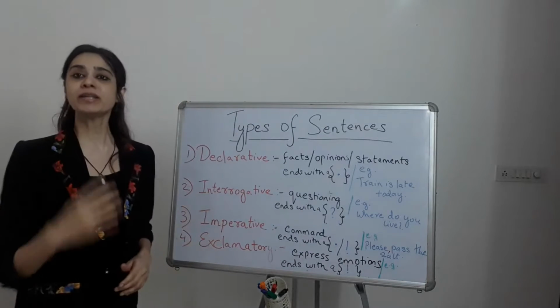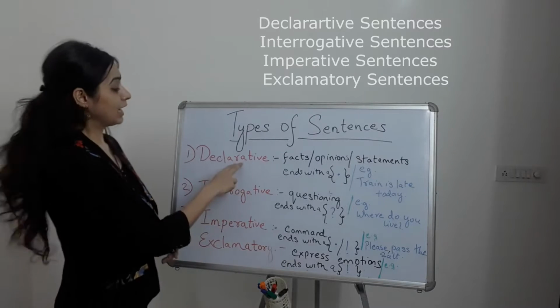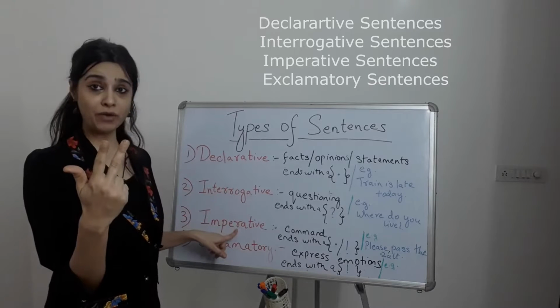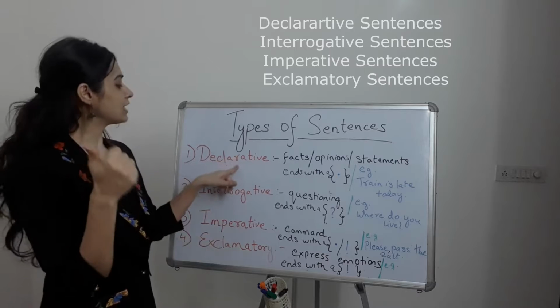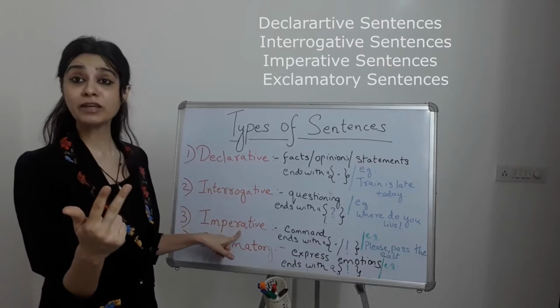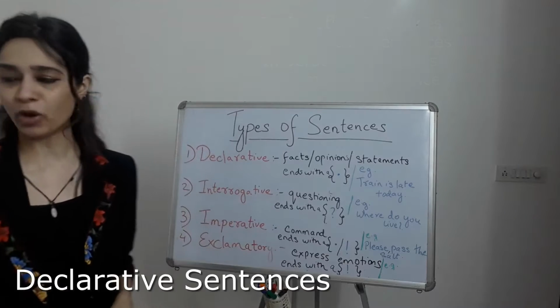There are four kinds of sentences in the English language. They are declarative, interrogative, imperative, and exclamatory. So let's look at them one by one.